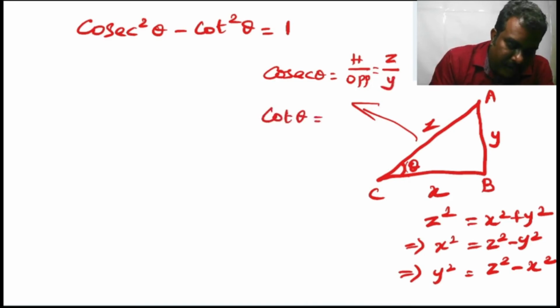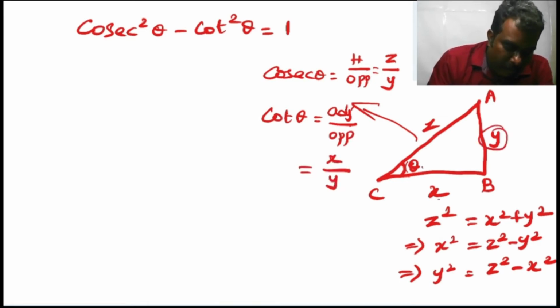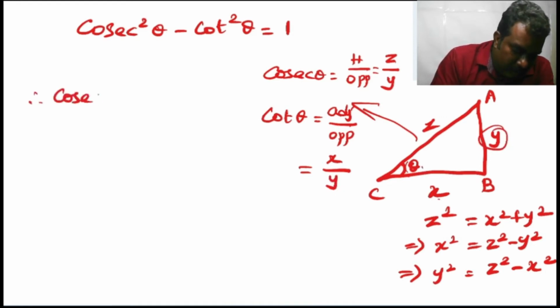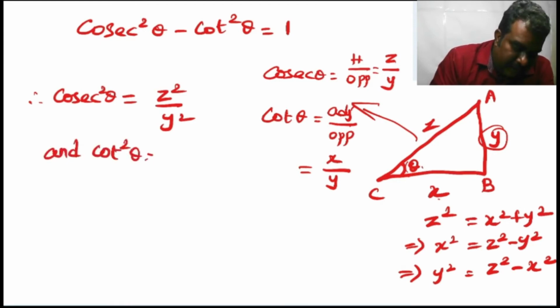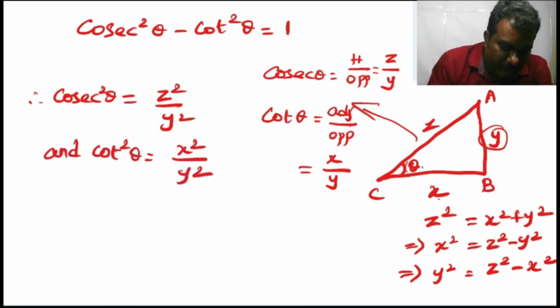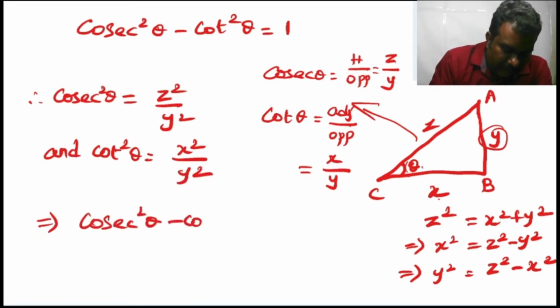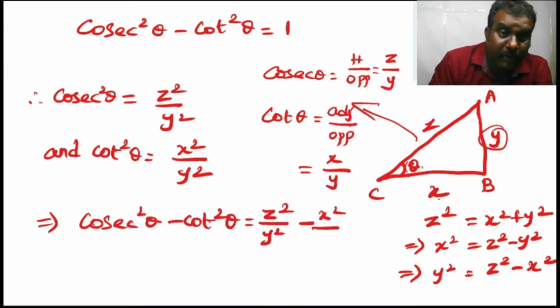Next we can go for cot theta. Cot theta is adjacent side divided by opposite side. What is the adjacent side of theta? X. What is the opposite side of theta? Y. Therefore, cosecant square theta is equal to z square by y square and cot square theta is equal to x square by y square, which implies cosecant square theta minus cot square theta is equal to z square by y square minus x square by y square.